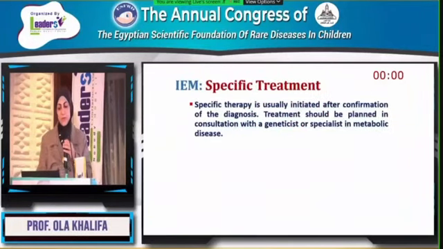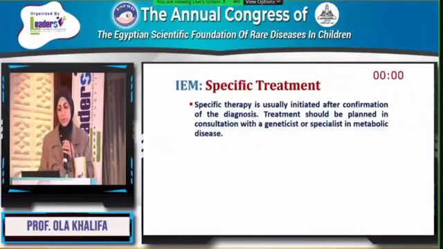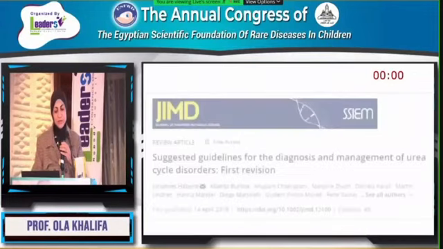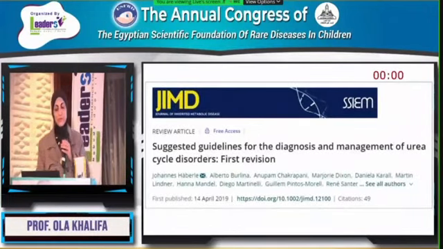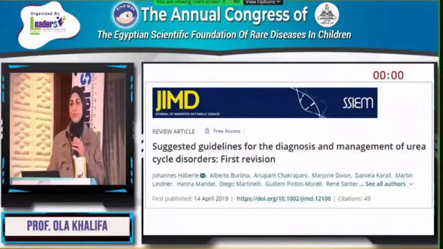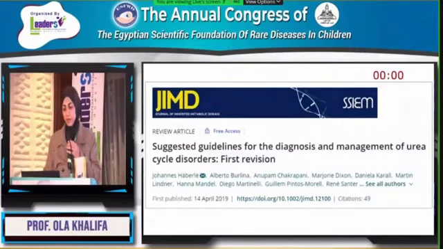Specific therapy is usually initiated after confirmation of diagnosis. Treatment should be planned in consultation with a geneticist or a specialist in metabolic disease. Here I just want to show the recent suggested guidelines for diagnosis and management of urea cycle disorders, by Professor Häberle and colleagues, experts in the management of urea cycle disorders.